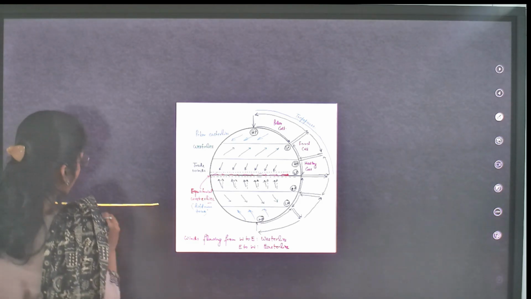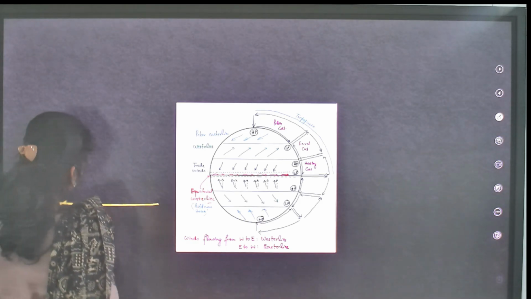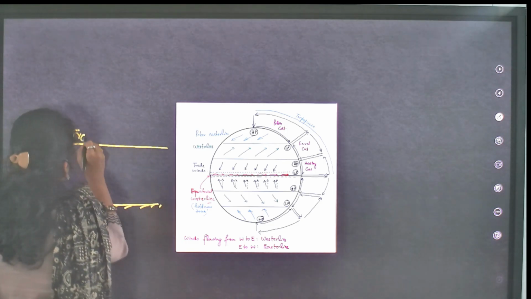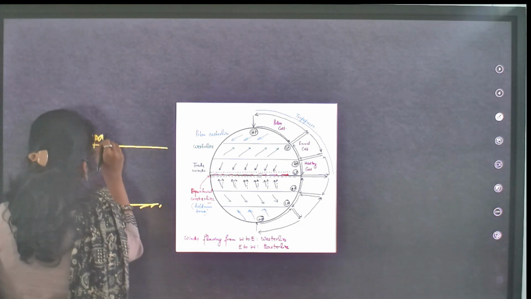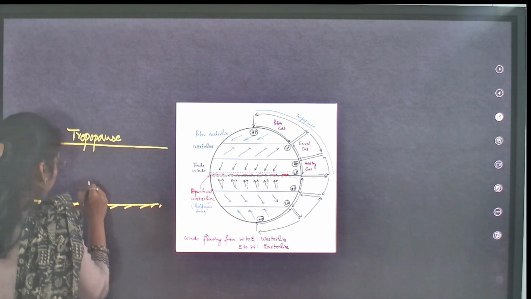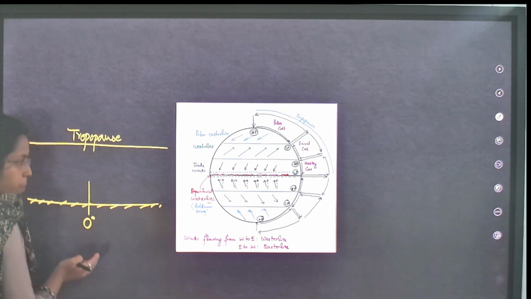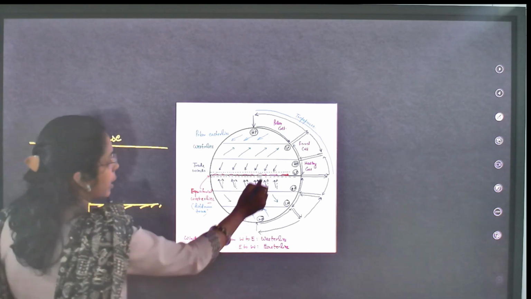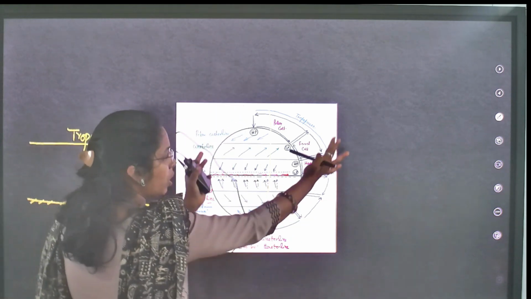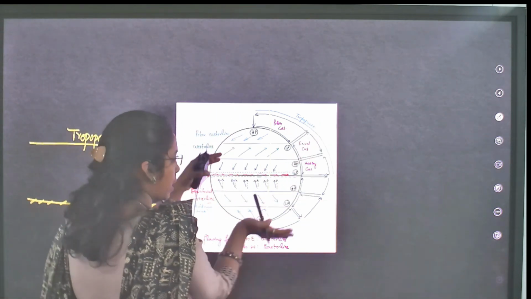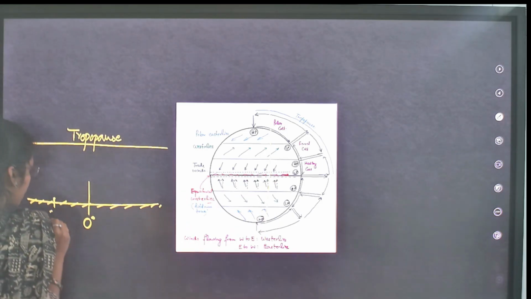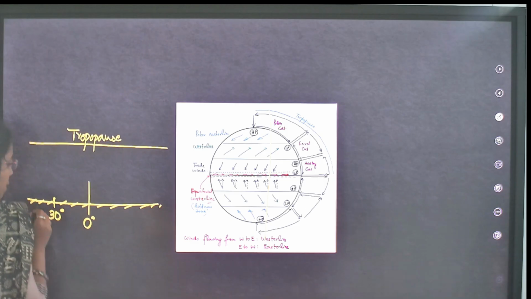Now here this is the surface. Here is the tropopause. Listen carefully, this is the tropopause. Now here, 0 degrees. I am drawing like this. Now this round turn like this. You are going to understand. Surface. Now this is 0 degrees. Here 30 degrees. Here 30 degrees.